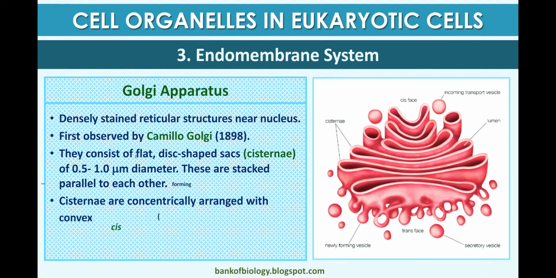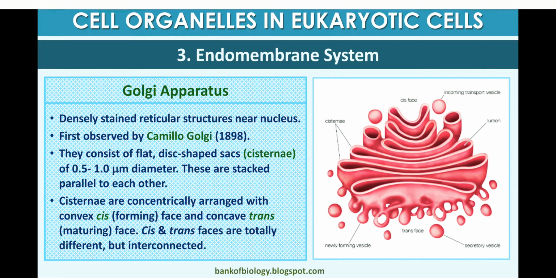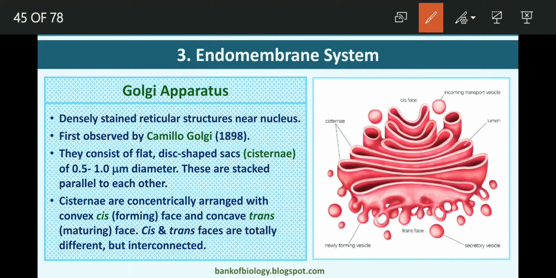Next endomembrane system is the Golgi apparatus. It is a densely stained reticular structure near the nucleus, first observed by the scientist Camillo Golgi in 1898. The Golgi apparatus consists of flat, disc-shaped sacs called cisternae, 0.5 to 1 micrometer in diameter, stacked parallel to each other.